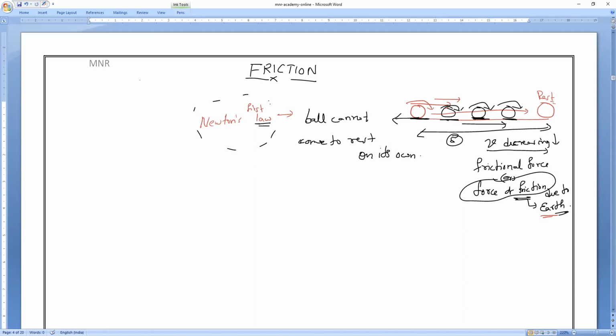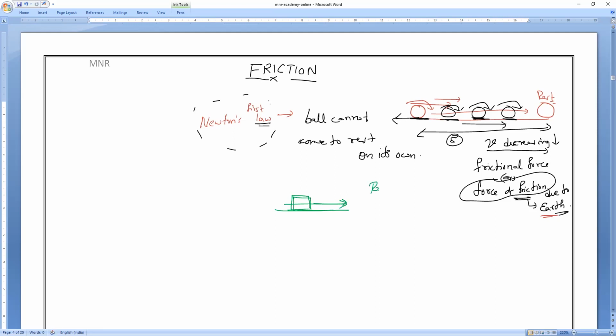That is why we say friction is the force which always opposes the relative motion of one body over the other. Clear, everybody? So frictional force is a force which opposes, means one object is trying to move over another object, another surface.